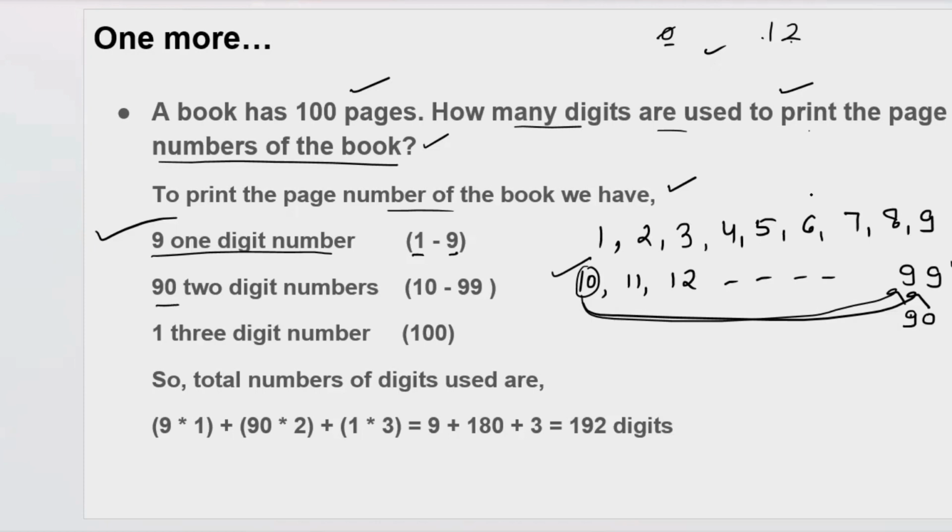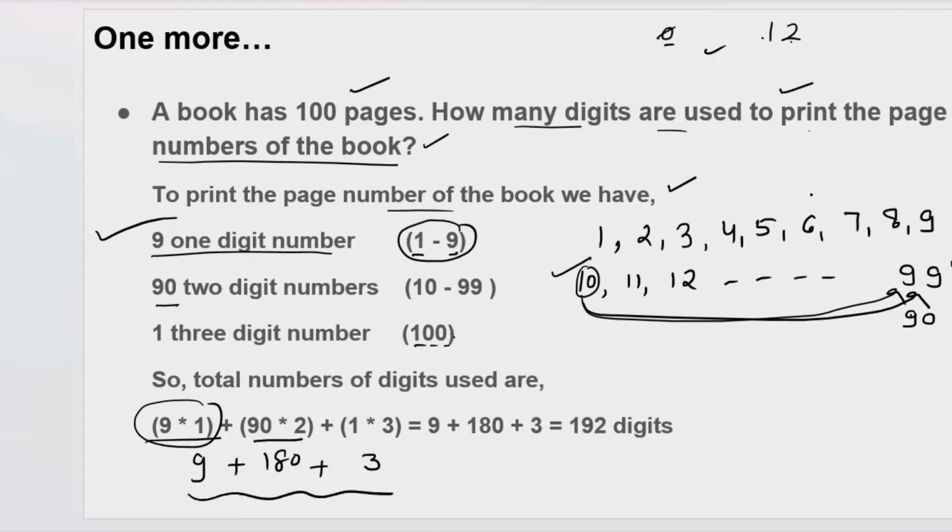After that, how many 3-digit numbers are you using here? 100. So you are using 9 1-digit numbers, so 9 multiplied by 1. You are using 90 2-digit numbers, so 90 multiplied by 2, which is 180 digits. Third, you are using 3-digit numbers here. One 3-digit number is there, so 3. So how many total digits are you using? 192. This is a very, very important question of the international Olympiads.